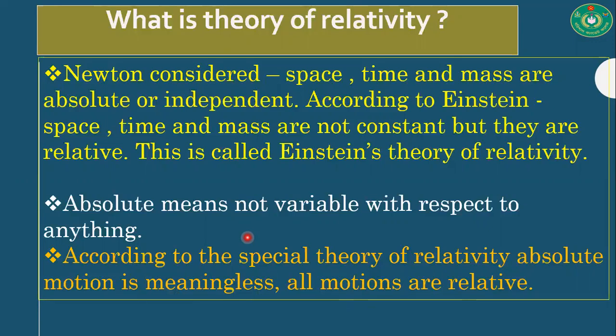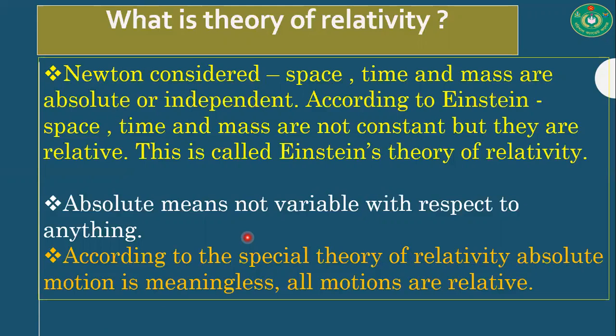To a passenger in this moving train, it will appear that the other train has started moving in the opposite direction. This happens due to the mutual motion of the trains. This apparent motion of the static train to the moving passenger is relative motion.